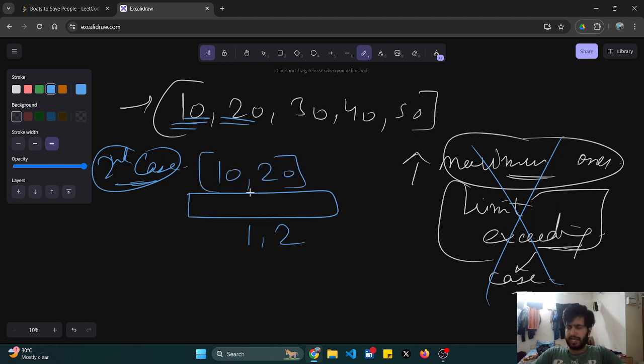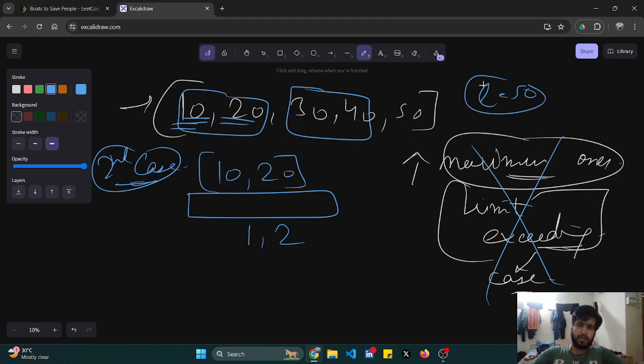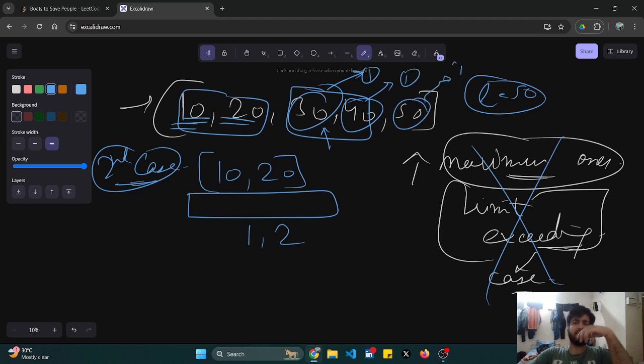Okay, I have used one boat. What about this? My limit is 50. Can I fit 30 and 40 together? No. So they will be on different boats. 30 would be utilizing one boat, 40 will be utilizing one boat.